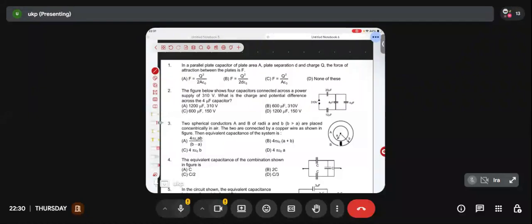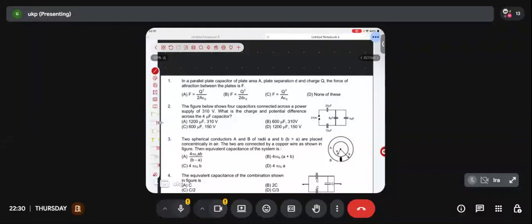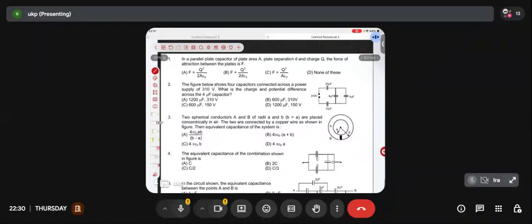Let's come to the first problem. The first problem says: in a parallel plate capacitor of plate area A, separation D and charge Q, find the force of attraction between the two plates. Guys, didn't we already derive the force of attraction between the two plates? Yes. Chalo, let's do it here.